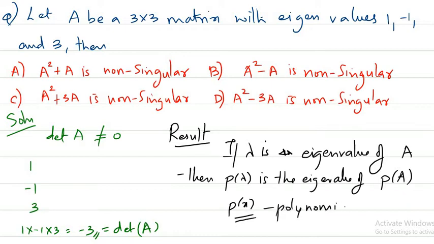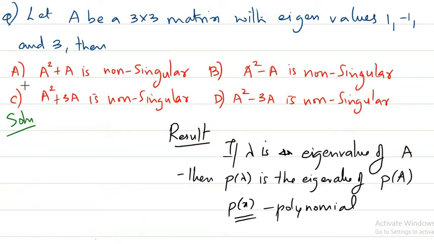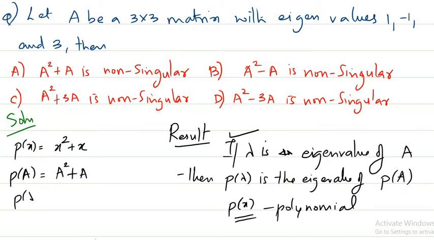Okay, so instead of x we substitute A or lambda. So if lambda is an eigenvalue of A, then P of lambda is an eigenvalue of P of A, where P is any polynomial. Let us see this case here. If you compare this with the options, take the first case, that is A square plus A. If you want to understand this clearly, here the polynomial is x square plus x. P of capital A means A square plus A, and